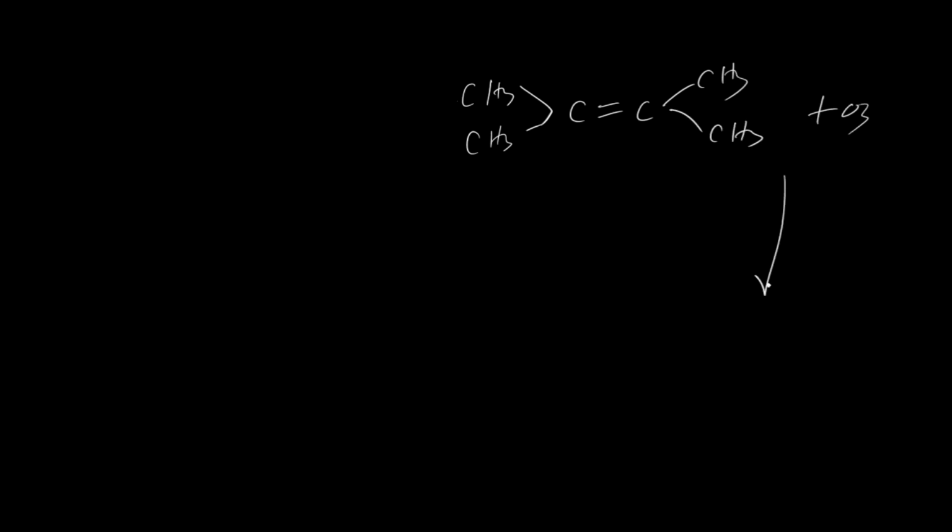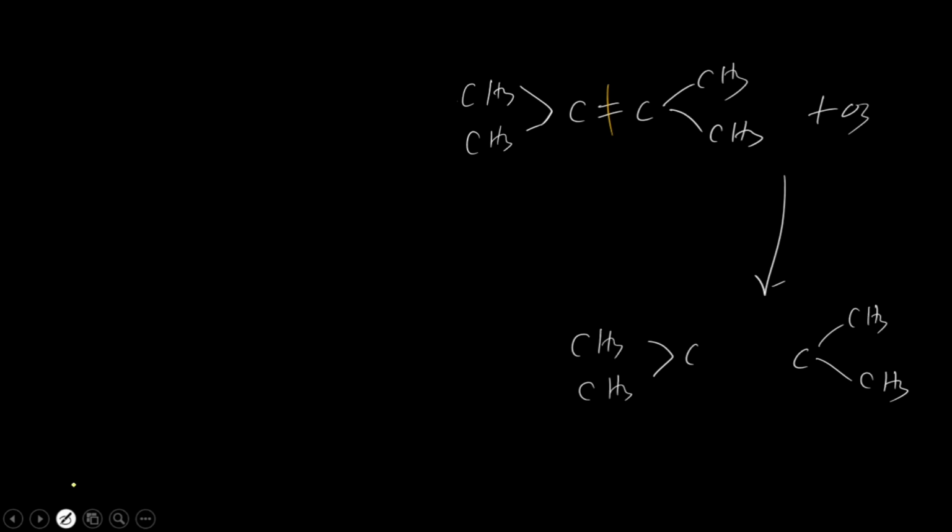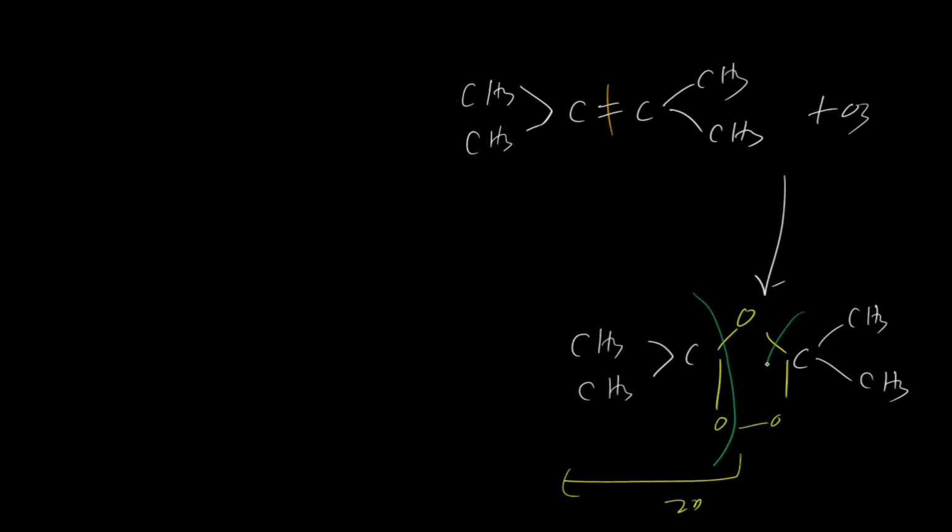Now with the ozone, again this double bond will be lost. If it is lost, then what is left behind? It's CH3, and double C, and this side again CH3, and it will attach with the ozone like this. This is the attachment of the ozone, and in presence of zinc, the cleavage can take place just like this, from this side, simple one. So Zn is out.